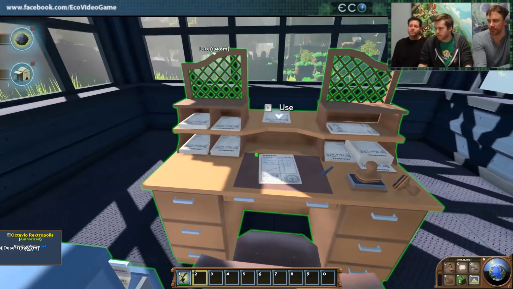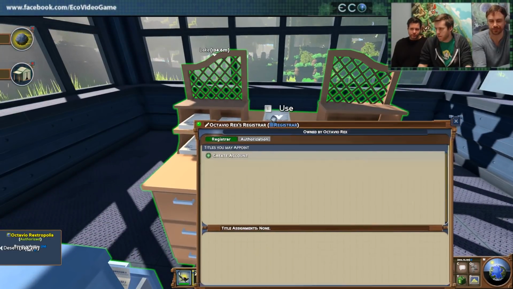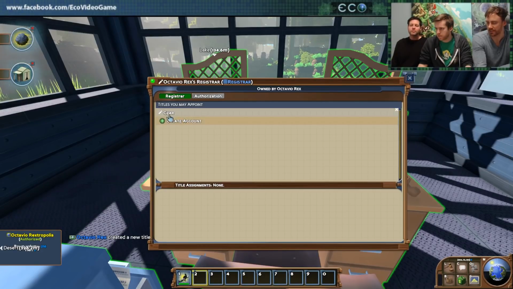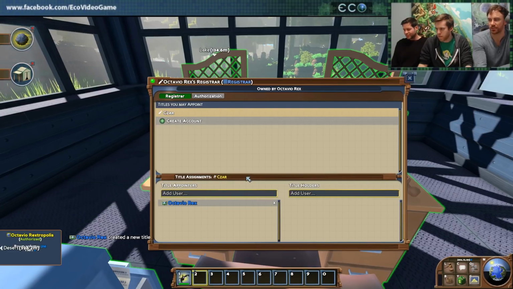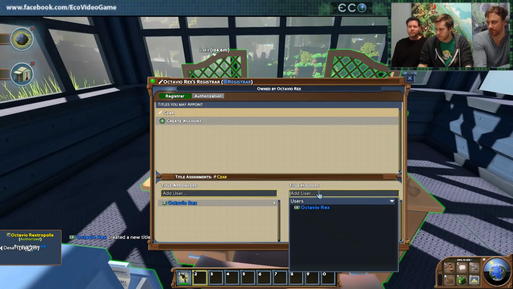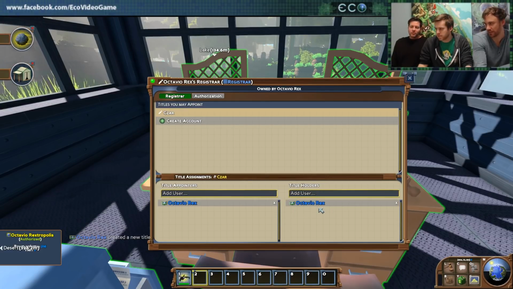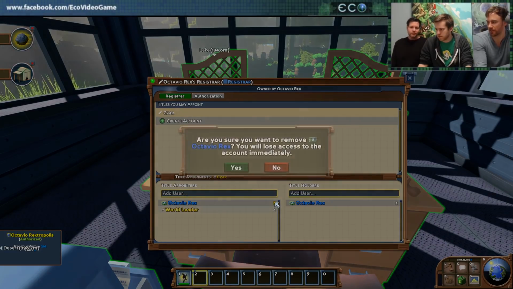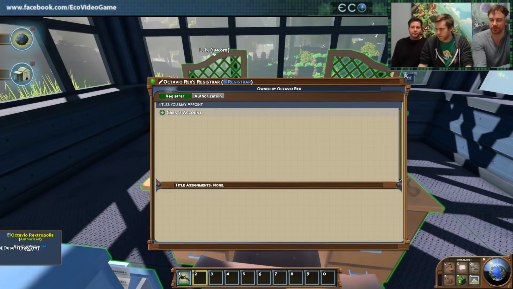So if you open it up and we make a new title, this is our title, so it picks all these random names for us. Click on that one. And now you can choose who is allowed to add and remove users to this title and who's actually on the title. There's only one user on the server right now, Octavio Rex, so set yourself. And then you can change it to the appointers, add in the world leader, and remove yourself. So now you've created this title that you no longer have access to, but the world leader can change it.